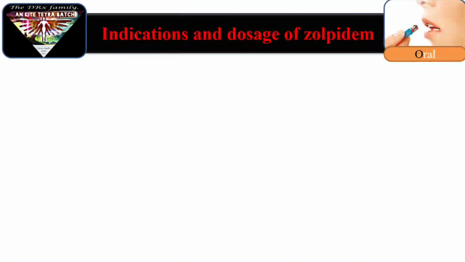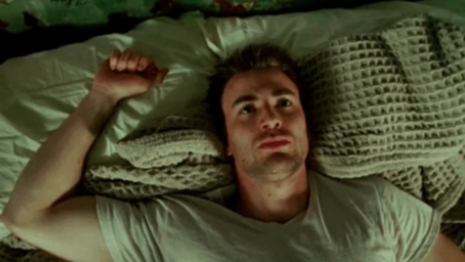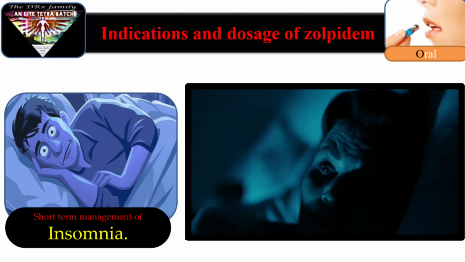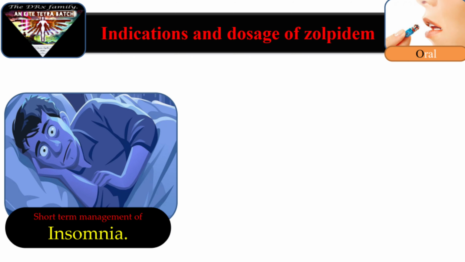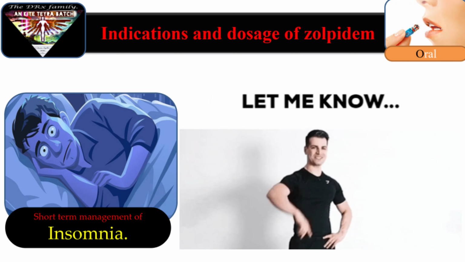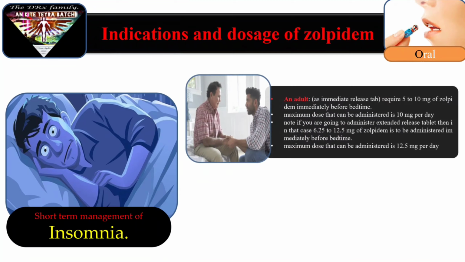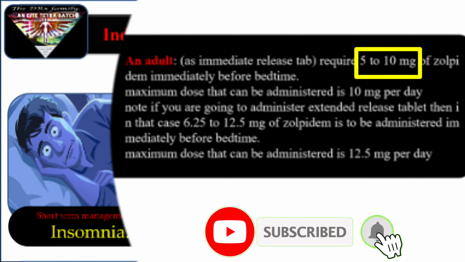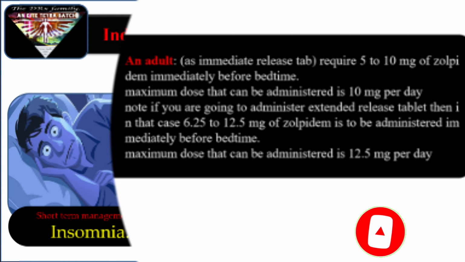Okay, let's start with indication and doses of zolpidem. For short-term management of insomnia, we can use zolpidem. Note, if you wish to know about insomnia, its sign, symptom or any other thing which is related to insomnia, then kindly let me know that in comment section. An adult as an immediate release tablet require 5 to 10 mg of zolpidem immediately before bedtime. Maximum dose that can be administered is 10 mg per day when you are using immediate release tablet.